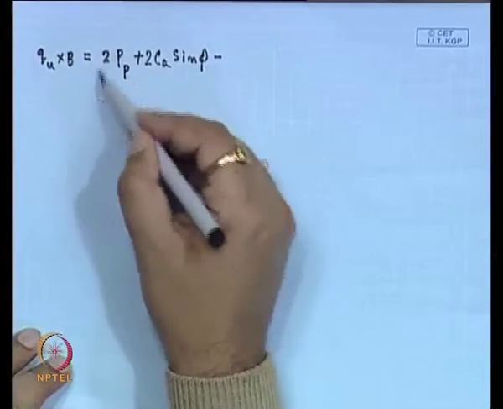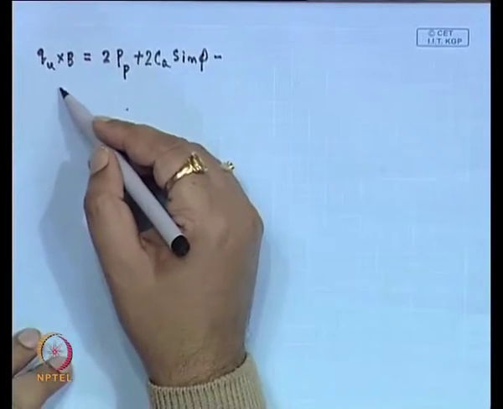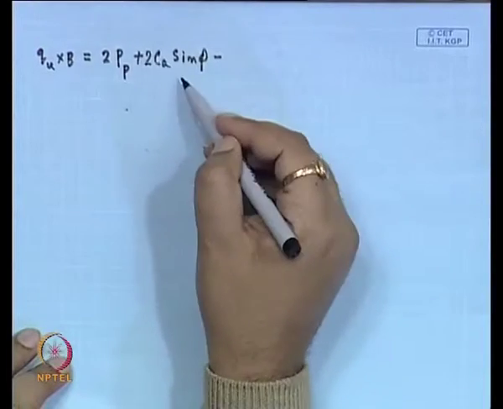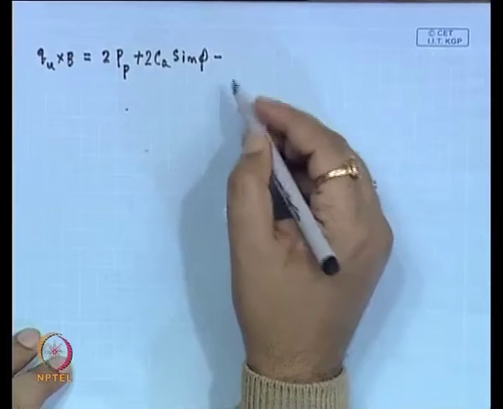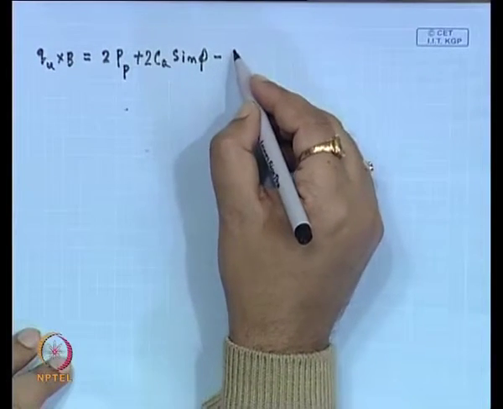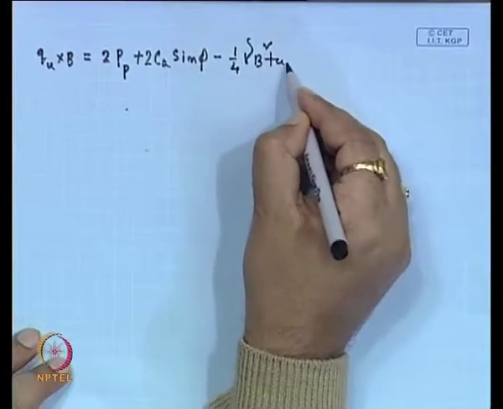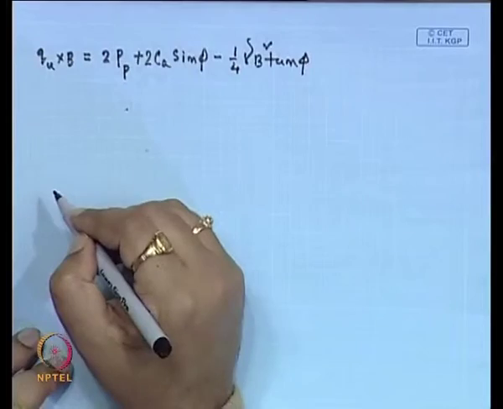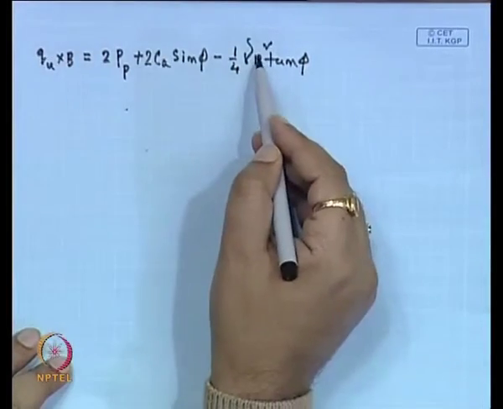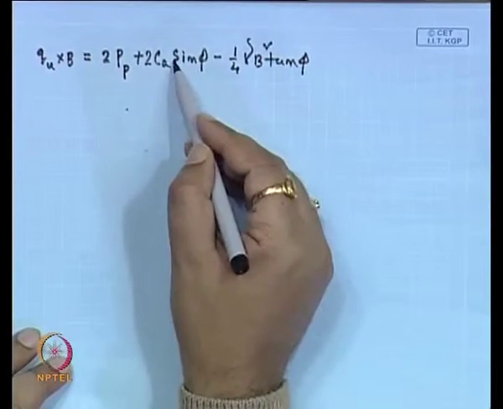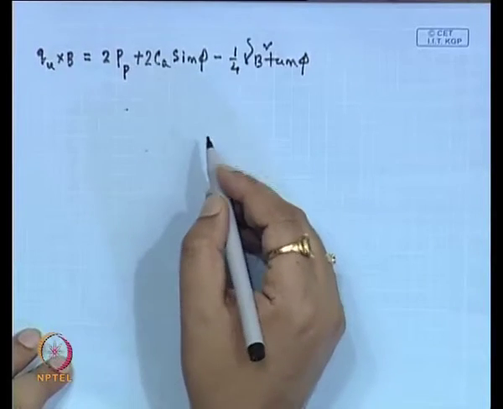So, this is the passive resistance component, this is the ultimate load carrying capacity of the bearing capacity of the soil, and this is the adhesion components, and this weight of the wedge that is acting in the downward direction. So, this will be minus 1 by 4 gamma B square into tan phi. So, these are the total forces here, these two, this one and this one are acting in the downward direction, and this P p and this C A components, this is acting in the upward directions.